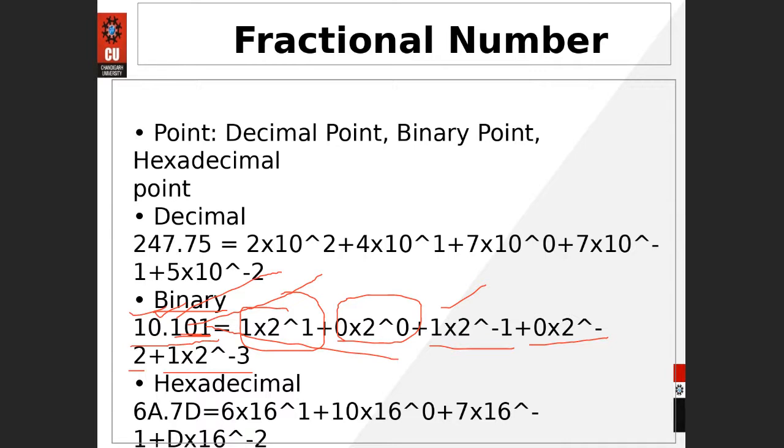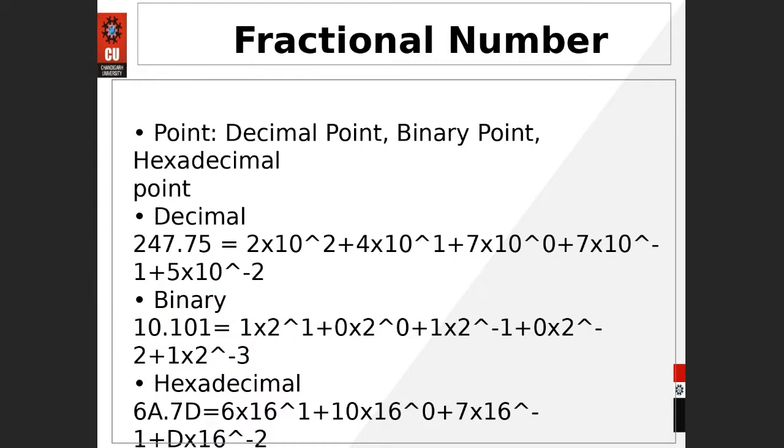For the hexadecimal number system, the same kind of methodology could be adopted to represent the number, like 6A.7D. So A is basically 10. So 10 is going to multiply with 16 raised to power 0. 6 is going to multiply with 16 raised to power 1. And on the right side of that point, 7 is going to multiply with 16 raised to power minus 1. And D is basically 13. So 13 could be multiplying with 16 raised to power minus 2.